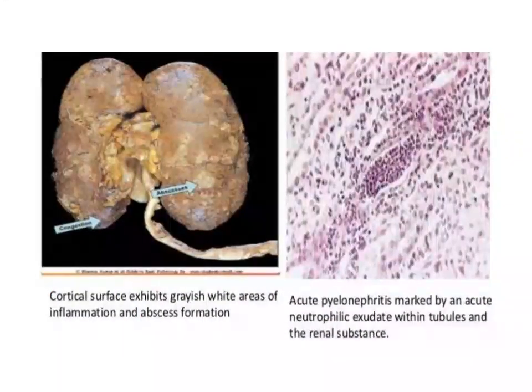Here we can see the gross and the microscopic image of acute pyelonephritis. In the gross image, we can see the kidneys showing grayish white areas of inflammation and abscess formation. The second picture is the microscopic image showing acute neutrophilic exudate within the tubules and the surrounding renal substance in acute pyelonephritis.